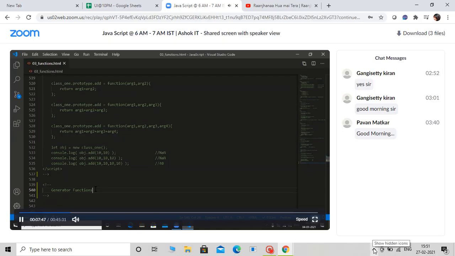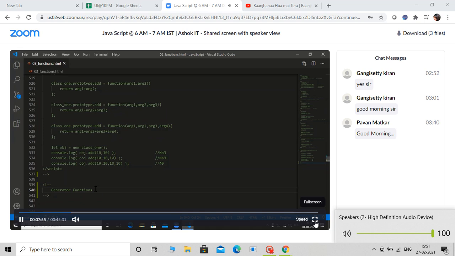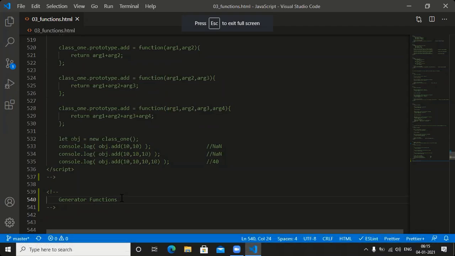The concept is generator functions. Listen to the statement once again. If you want to control the flow of execution inside the function call, at that time we need to go for generator functions.